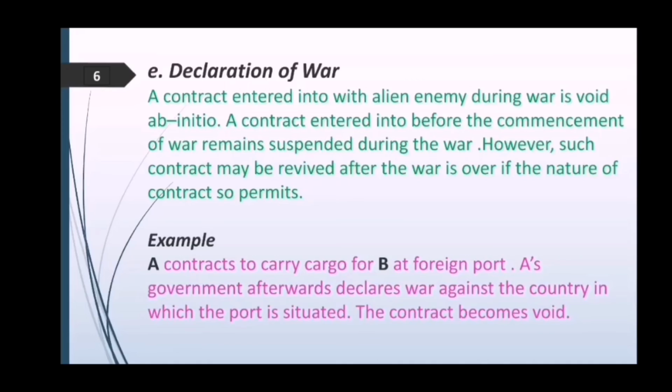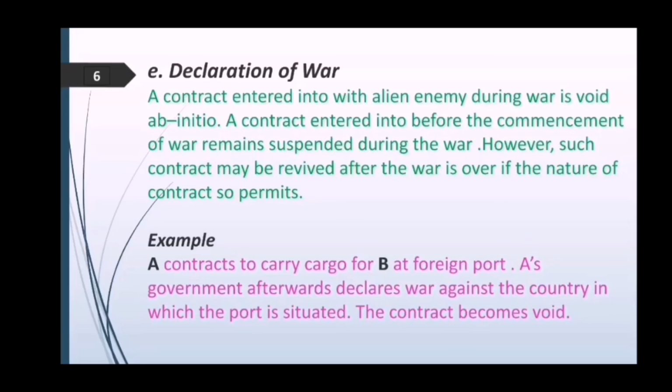This is the last supporting element regarding discharge by subsequent impossibility. A contract entered into with an alien enemy during war is void ab initio. A contract entered into before the commencement of war remains suspended during the war. However, such a contract may be revived after the war is over if the nature of the contract so permits.